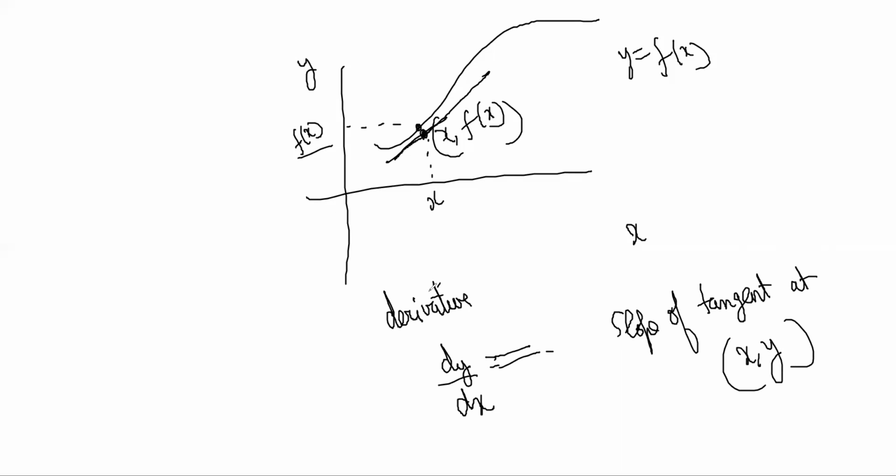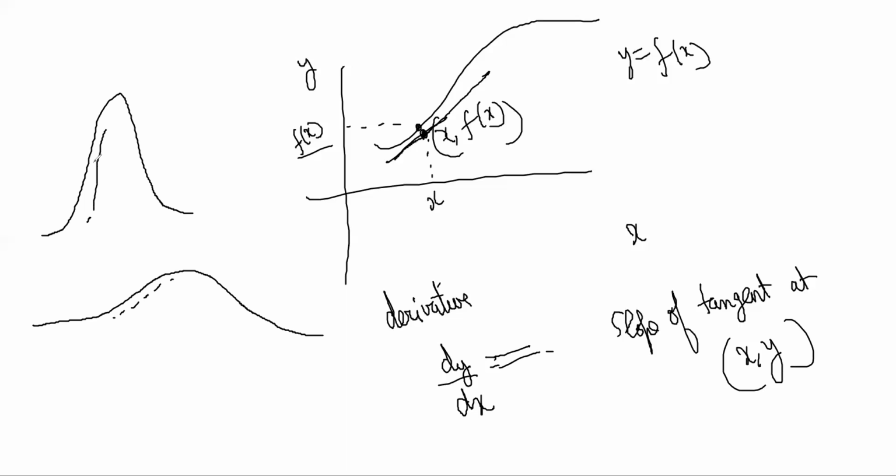So dy by dx tells you, think of it as a mountain. If you have the Himalayas, it is like this, but if you have the Aravali hills, it is like this, a gentler slope. This is a steeper slope, right? So what is the difference between this and this? Here the slope of the tangent is high, slope is large, and slope is low here.